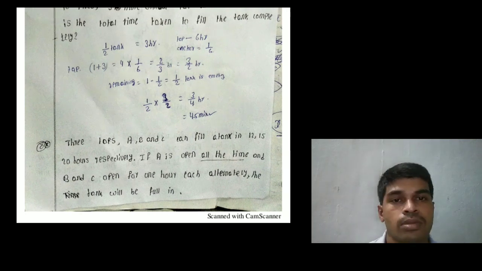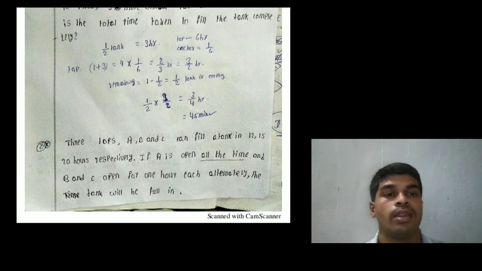3 taps A, B and C can fill a tank in 12 hours, 15 hours, and 20 hours respectively. Tap A is open all the time. B and C are open for 1 hour each alternately. In how much time is the tank filled?